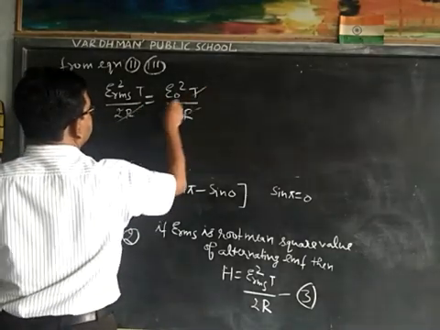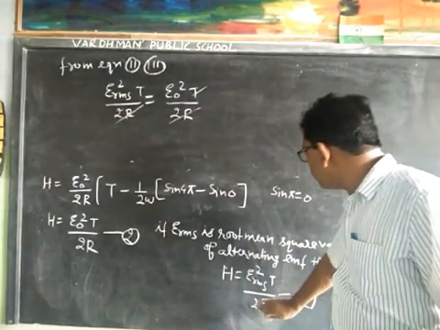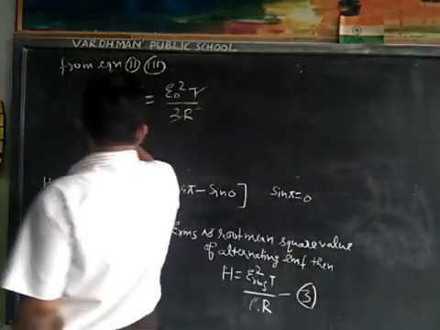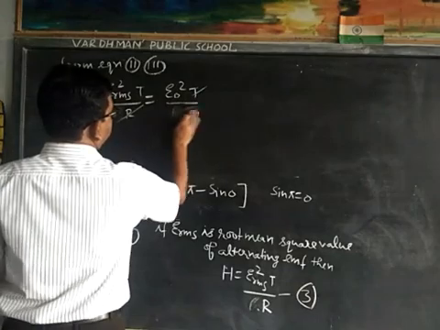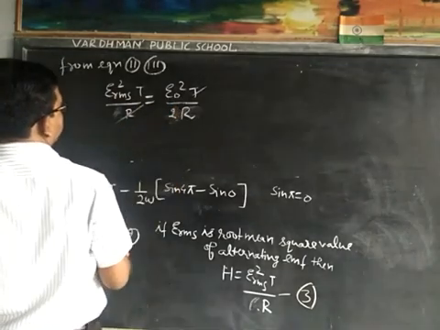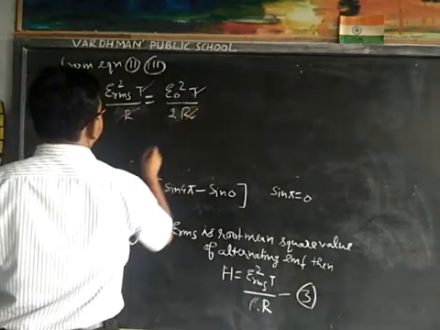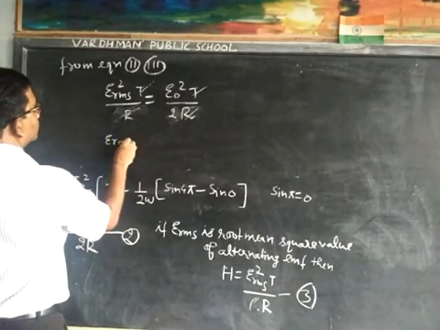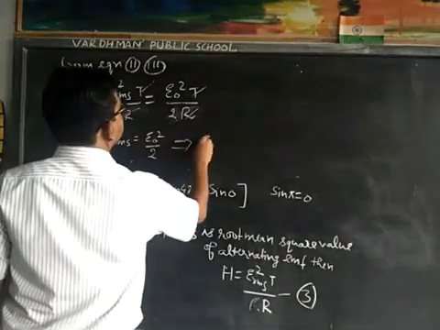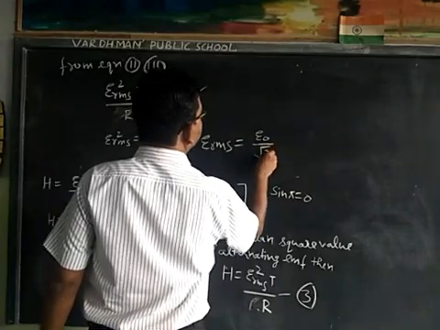Cancel T, cancel R. That is ERMS square is equal to E0 square upon 2, that is ERMS is equal to E0 upon root 2.